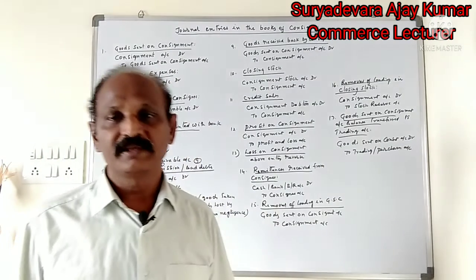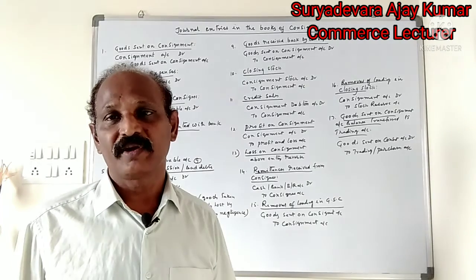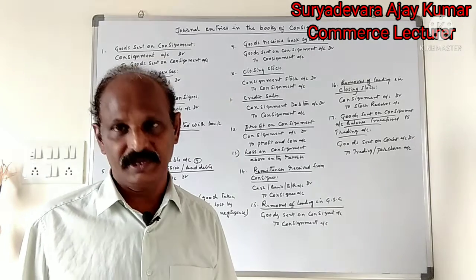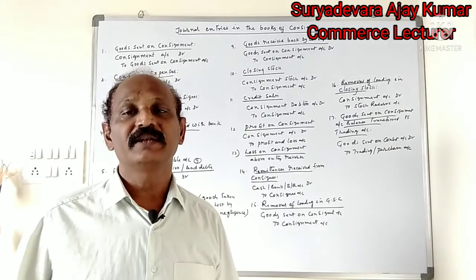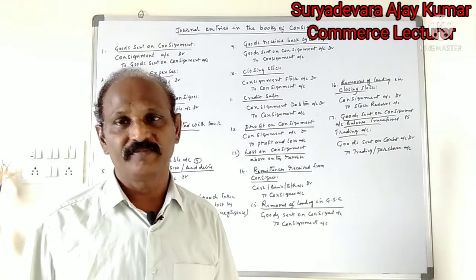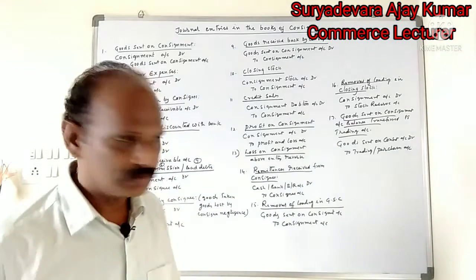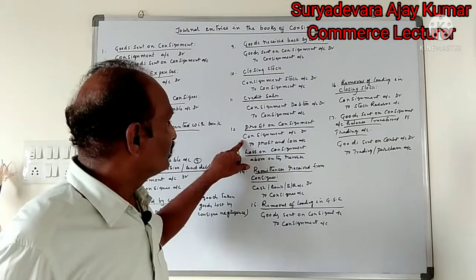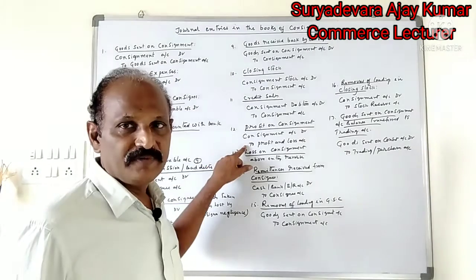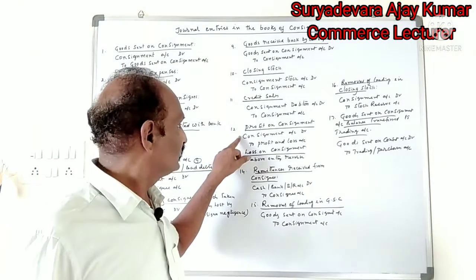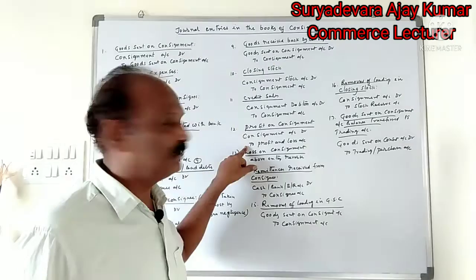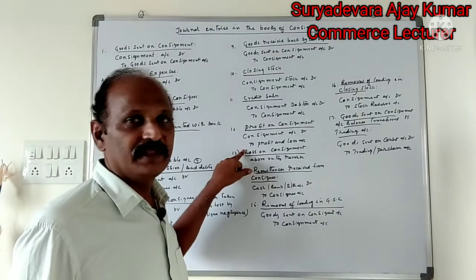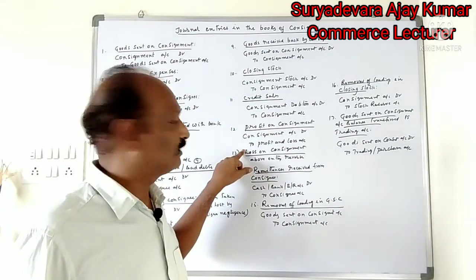Profit on consignment. Why do you prepare the consignment account? To find out the profit or loss on consignment business. Excess of credit over debit is known as profit. Consignment account debit to profit and loss account, being the profit on consignment.